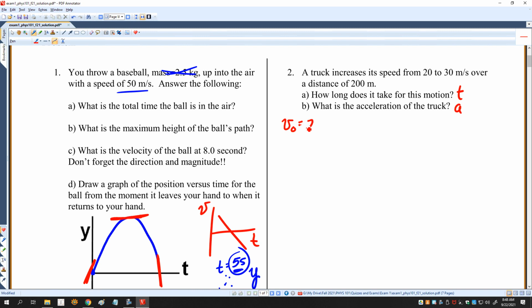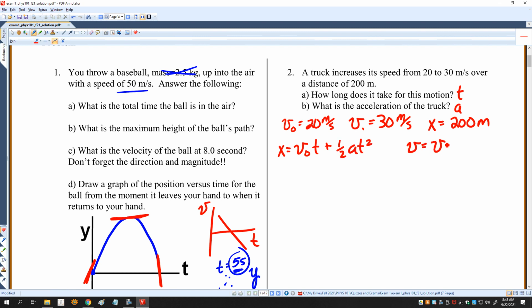I know that my v naught is equal to 20 meters per second. V final, or just V, is 30 meters per second. And that the distance that it covers is 200 meters. I'm going to write these two equations, my two kinematics equations, and I'm going to leave off the units here just because it makes it a little easier to write. So first I'm going to write x equals v naught t plus 1/2 at squared, and then v equals v naught plus at.